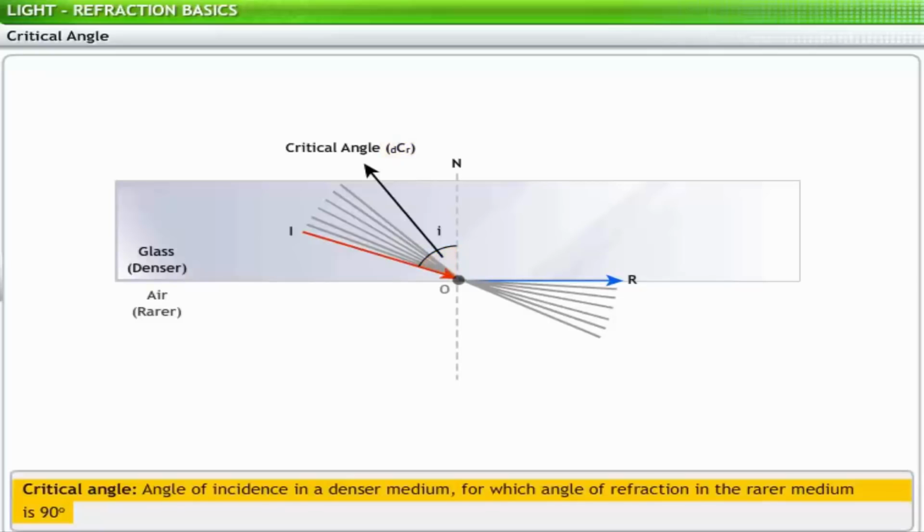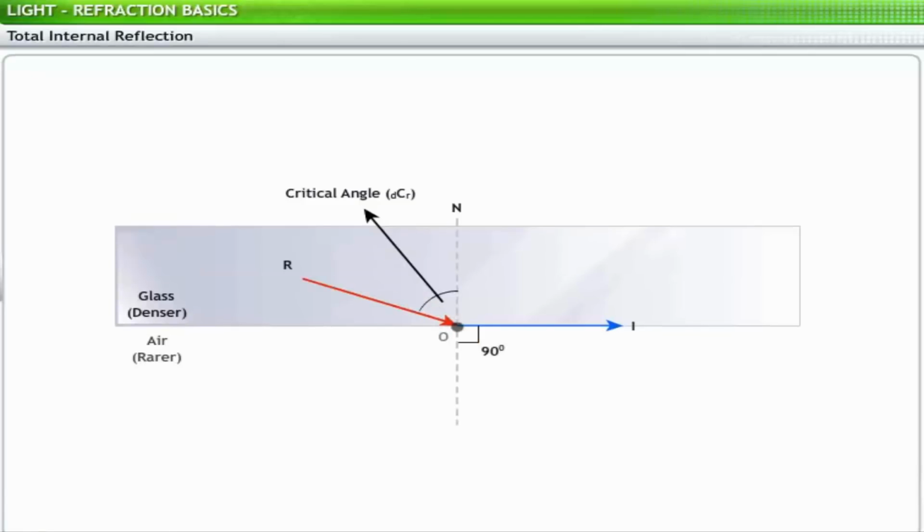As the refracted ray travels along the surface, it makes an angle of 90 degrees with the normal. Thus, we can say that at the critical angle, the angle of refraction is 90 degrees. If the angle of incidence is more than the critical angle, the ray does not refract, that is, it gets reflected back into the same denser medium. This phenomenon is known as total internal reflection.